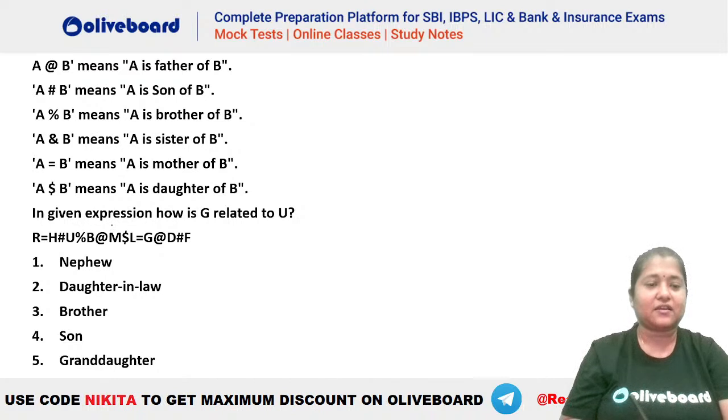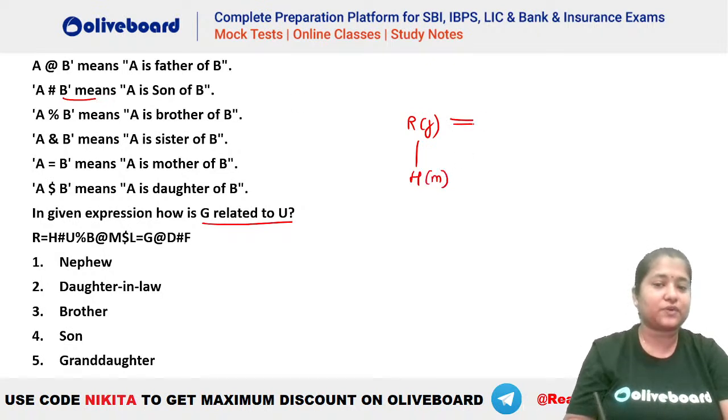Okay, let's check. How is G related to U? That is the question. So R equal to means mother. So R is a mother of H, something like this. H hash U. Hash means what? That is son. So H is the son of U. So you can see U will be the father here. So male. Okay, because R is the mother, so we get U as a male person.